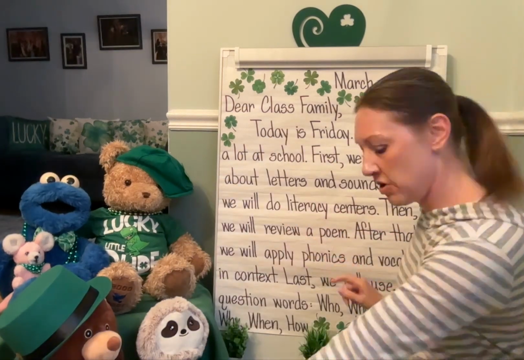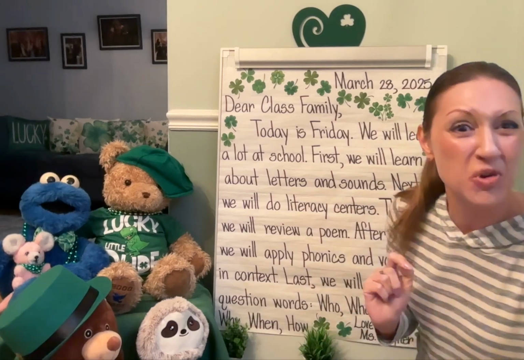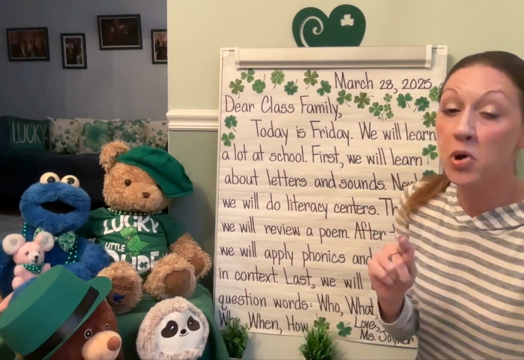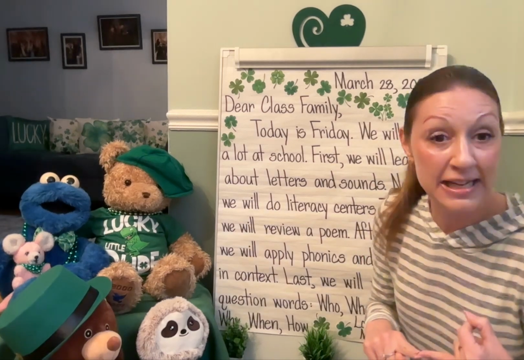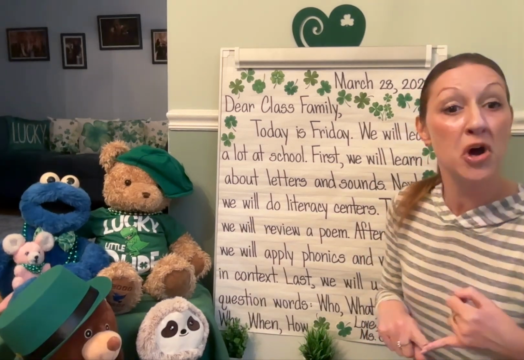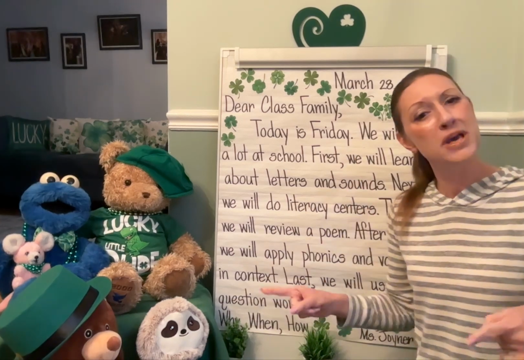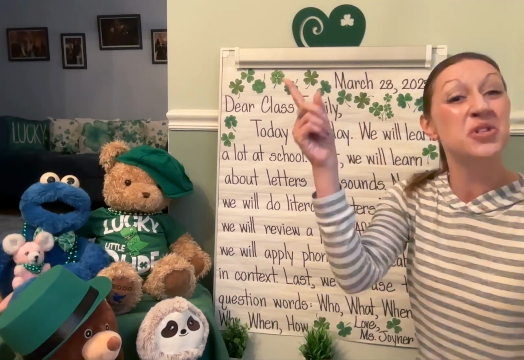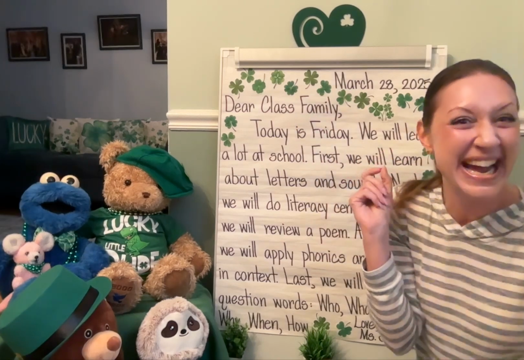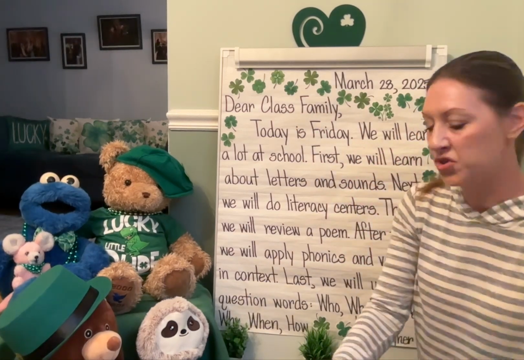Okay, then we will review a poem. We'll actually be reviewing a couple of poems. We're going to look back at the big book. We're going to use the table of contents to help us find some of the poems within Unit 6 that we want to review. We're going to use the big book resource as well as the electronic resource that highlights the words, reads it aloud, and guides our eyes as we are becoming better readers.